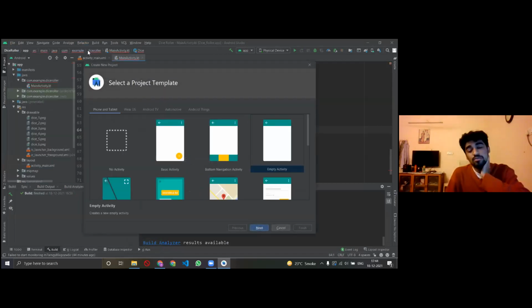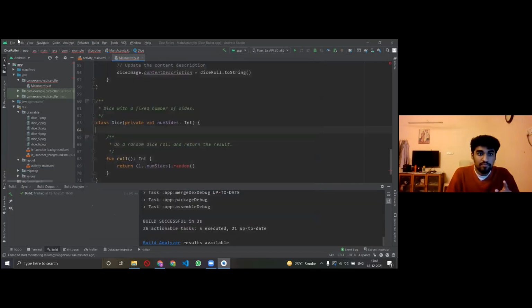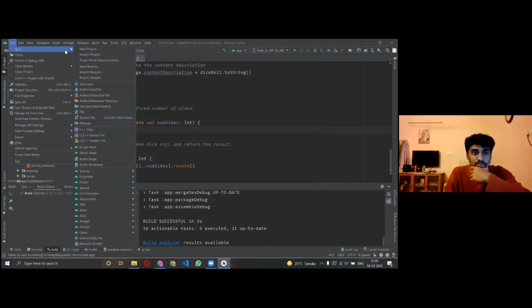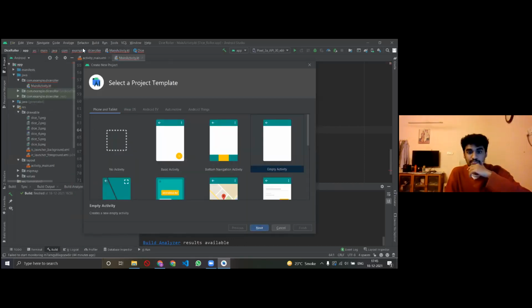If you are someone who is opening Android Studio for the very first time, then you will get a box where it will say create a new project. Click on that. And if you're someone who has already used Android Studio before, then go to File on the top left, go to New Project, right?